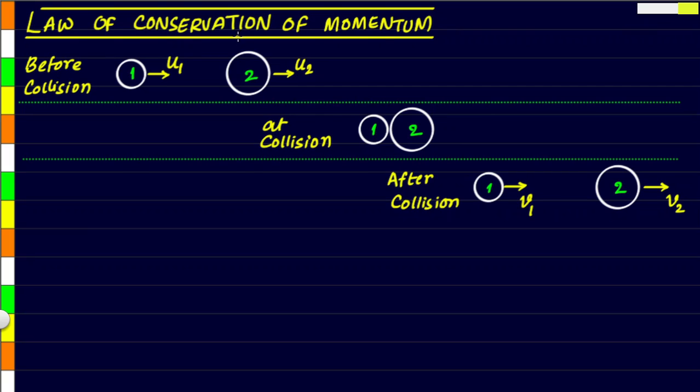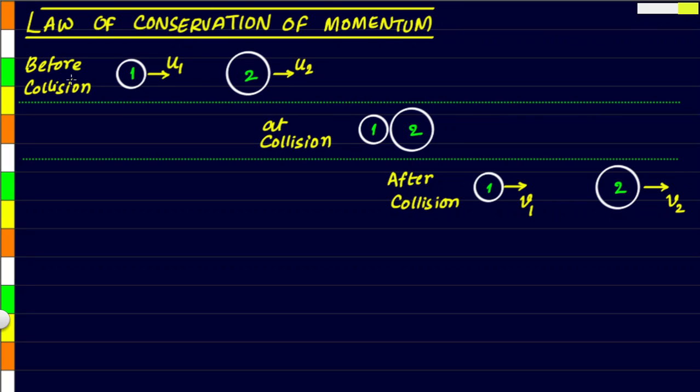Conservation basically means that the momentum remains the same. Neither does it get destroyed nor does it get created. And we are talking about an instance when two bodies are colliding. So let's take body number 1 and body number 2.